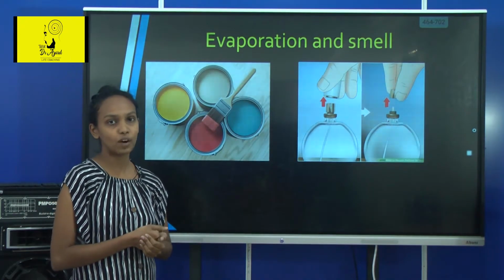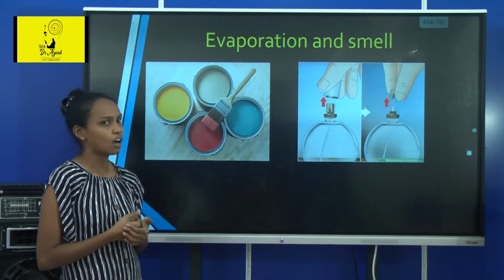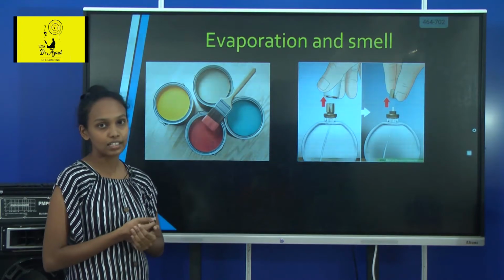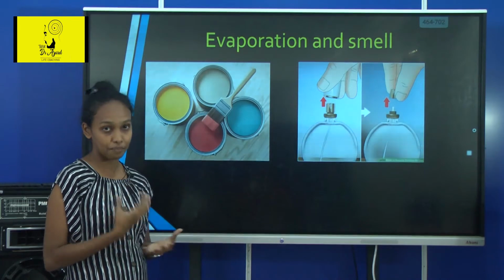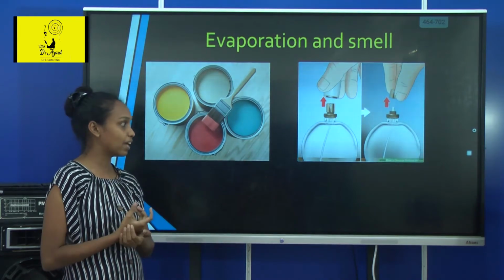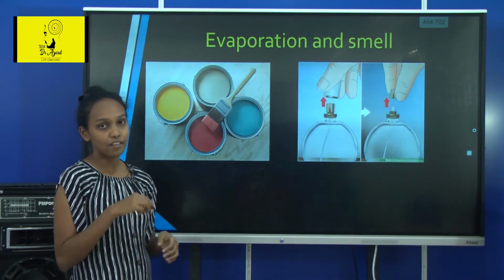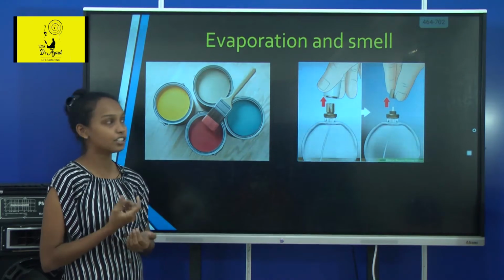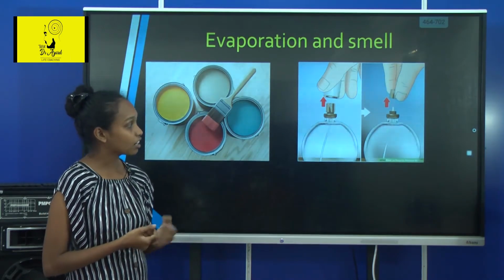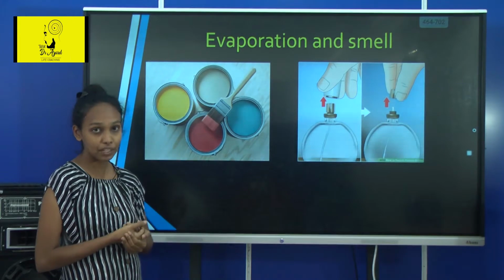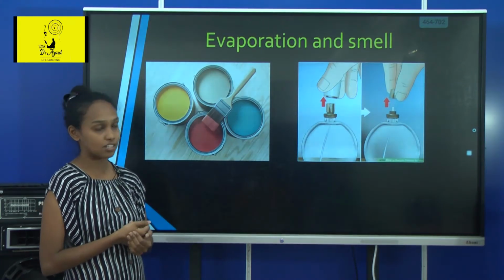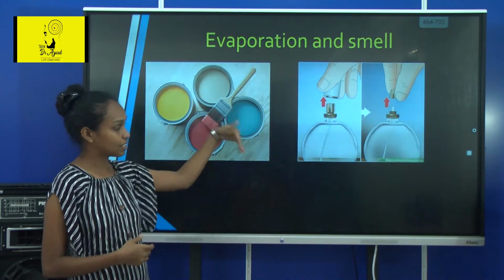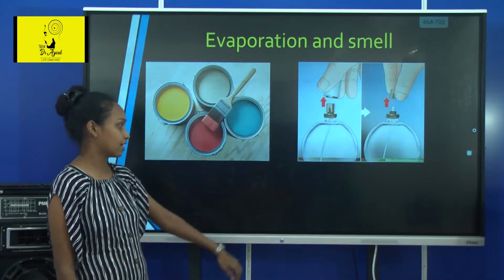Evaporation and smell. What is evaporation and smell? When some things get evaporated, we get a smell. When you open a new tin of paint, you get a very good smell. Why do you get this smell? When that paint gets evaporated, you get a smell. And when you open a bottle of perfume, you get a smell. There also what happens is evaporation. Then liquid state converts into gaseous state. Then you get a smell.